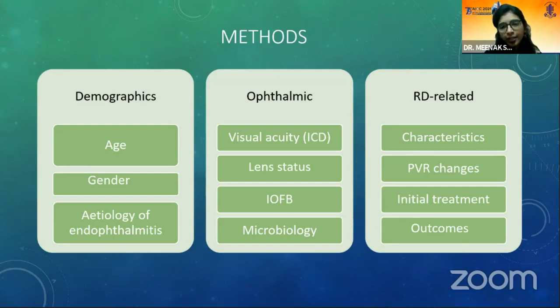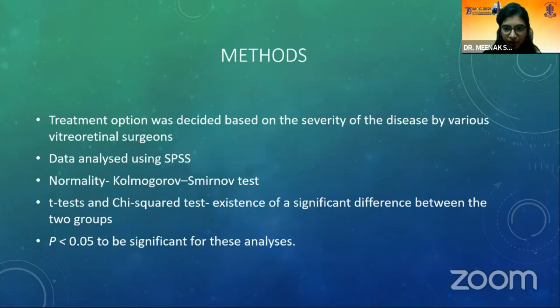And in the RD per se, we looked into the characteristics, any PVR changes, initial treatment, and outcomes. So the treatment option was left to the surgeon's discretion, depending on the severity of the condition, and the data was analyzed using SPSS. These were the tests that we performed, and a p-value less than 0.05 was considered to be significant.